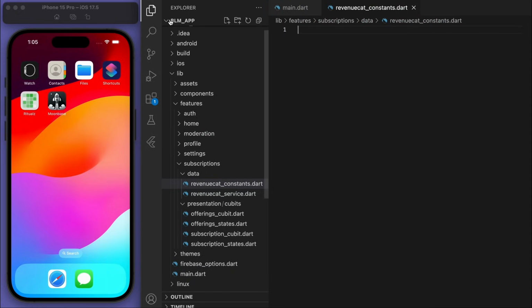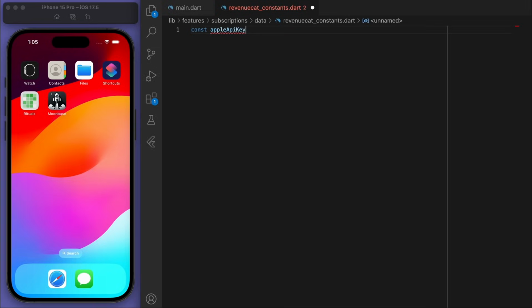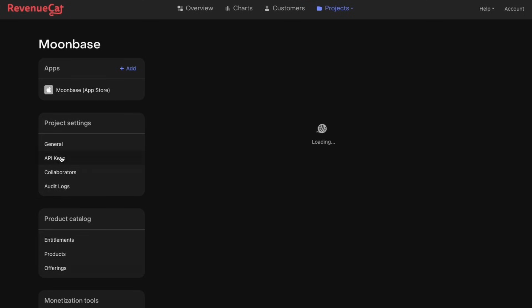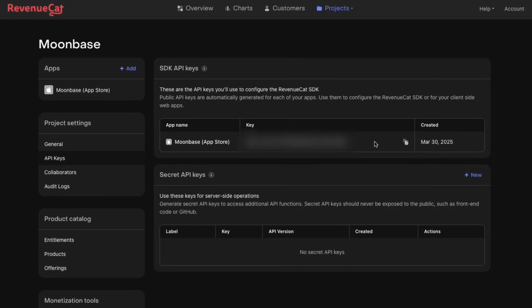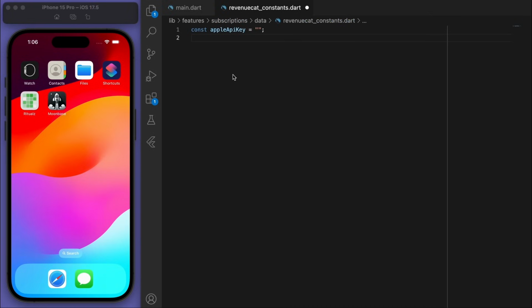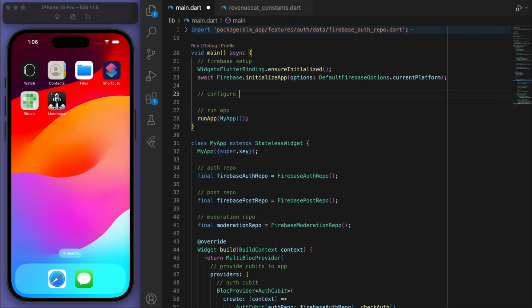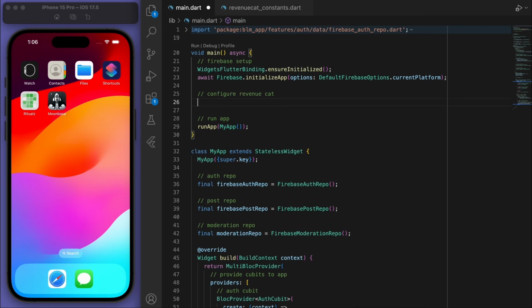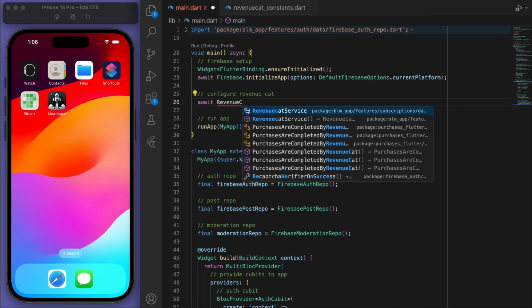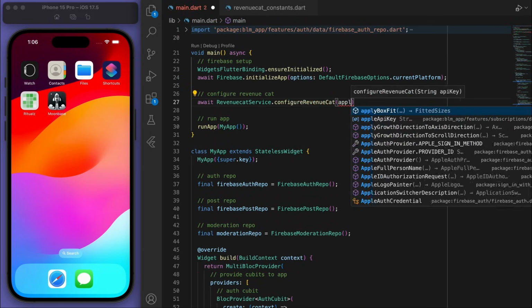And now this is going to be unique for every individual person, right? This Apple API key for revenue_cat. If you come back to your revenue_cat and you see the API keys, this one here that you have, you're going to need to copy this one in. And then in the main function, we need to configure the revenue_cat just at the very beginning. So let's await it, go to the revenue_cat service and configure it with our API key.